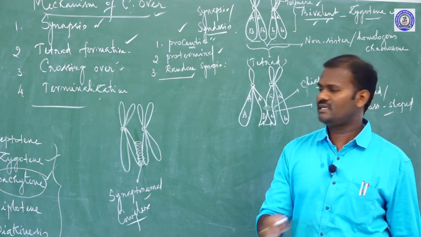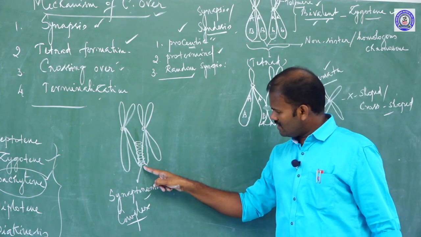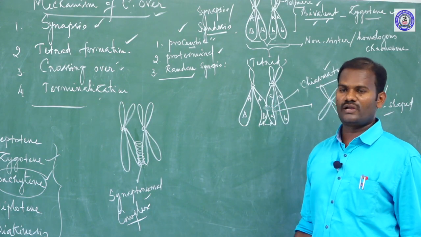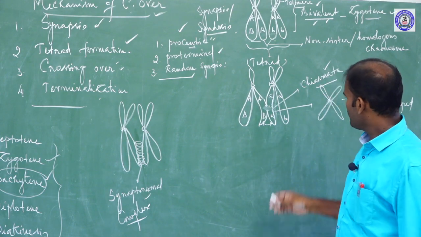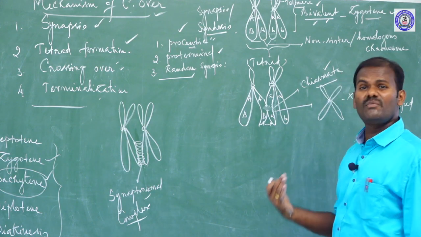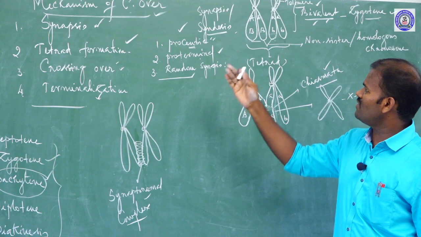Why are crossing overs absent? The synaptonemal complex thread is not formed. If the synaptonemal thread is formed, it makes contact between the two non-sister chromatids. As a result, crossing over takes place. So after the exchange of genetic material, termination takes place. This is the fourth stage of the mechanism of crossing over.